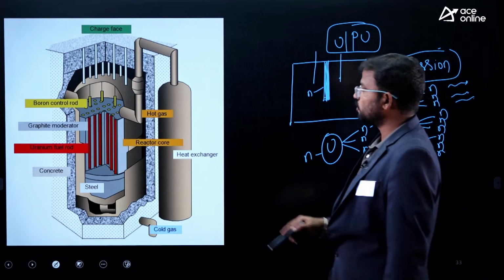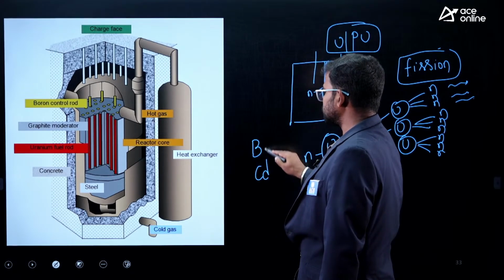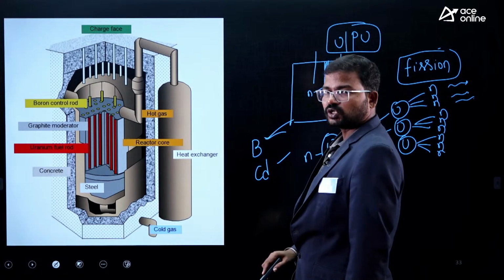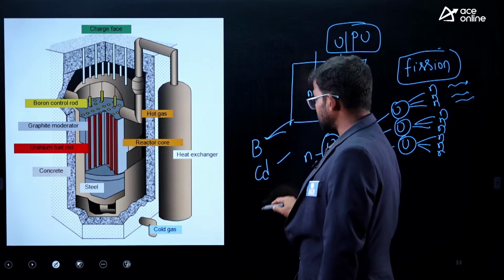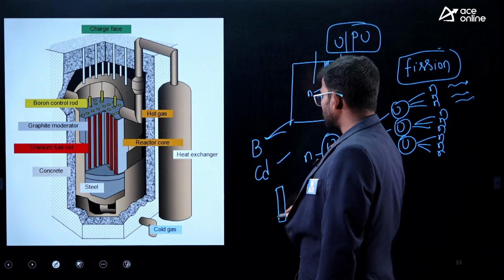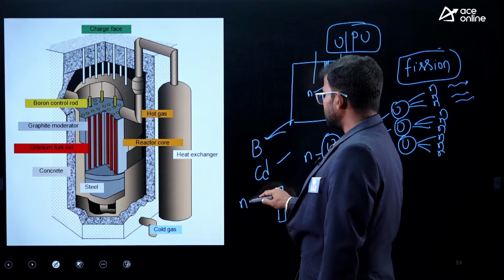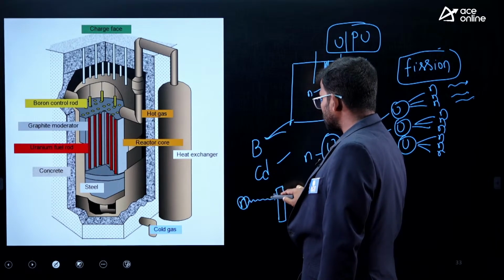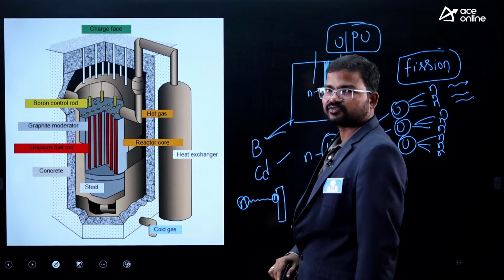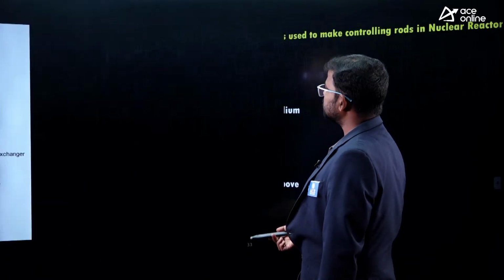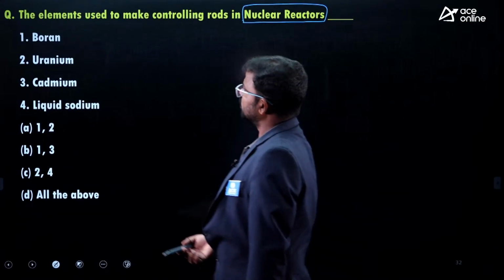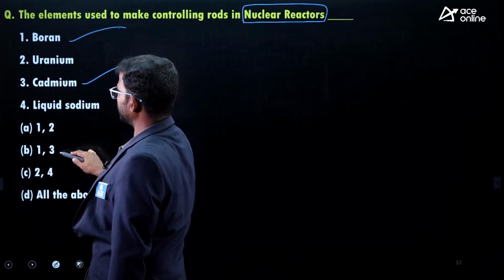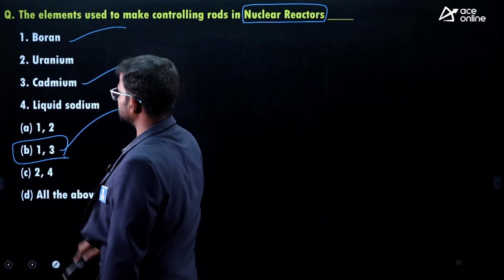Those are mostly made up of either boron or cadmium. Why should we consider only these two elements? Because these are good absorbers of fast neutrons. Let us consider this is a boron rod. When we get a fast neutron, in the presence of boron, these neutrons are completely absorbed. It means they are completely fixed on the surface of the boron, as well as cadmium. That is why these are the most widely used materials to make controlling rods. So here the correct one is boron and cadmium, 1 and 3, option B is the right answer.